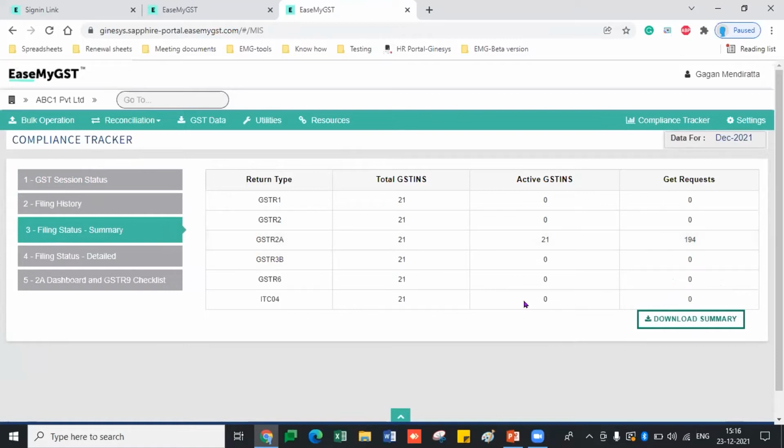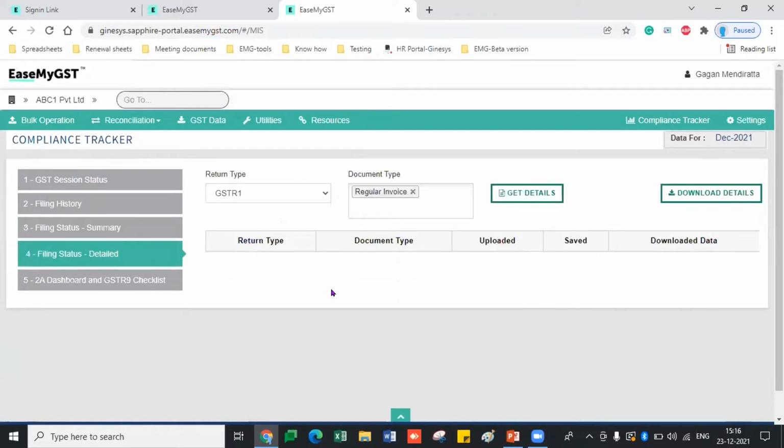You just have to click on download summary, and it will get downloaded according to the returns or the get options, meaning get 2A, get 3B, GSTR 6 and ITC 04, which is job work, a new feature. For the detailed option, we have put it here: if you want a detailed version, by clicking on the return type, you select the regular invoice or any of the other documents, and just click on download details.